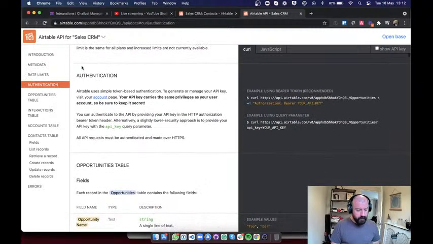Here you can find the authentication section, which basically says how you're going to actually connect the two pieces of software together. We have ubisend on one side, Airtable on the other, and the developers have opened, I'm probably explaining this terribly, little doors that we can connect together to send data.